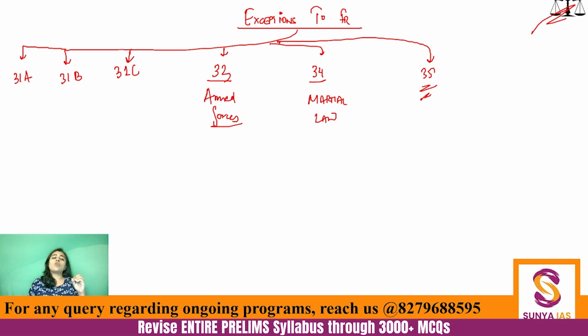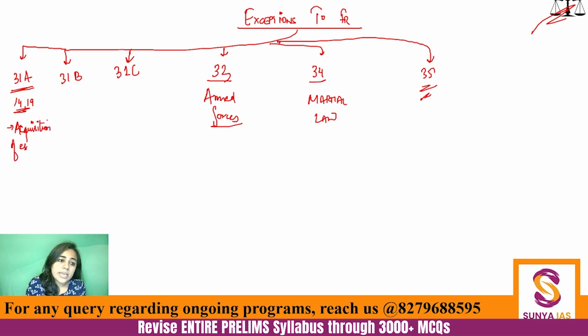Now let's talk about the exceptions to the fundamental rights one by one. See, 31A is talking about how fundamental rights would not be applicable in certain cases. So what are your fundamental rights? Right to freedom of speech and expression and things like that. 31A is talking about the fact that there will be some bases on which Article 14 and Article 19 shall stand relaxed, and those bases are mentioned in the Constitution. So for example, one of the bases is acquisition of estate.